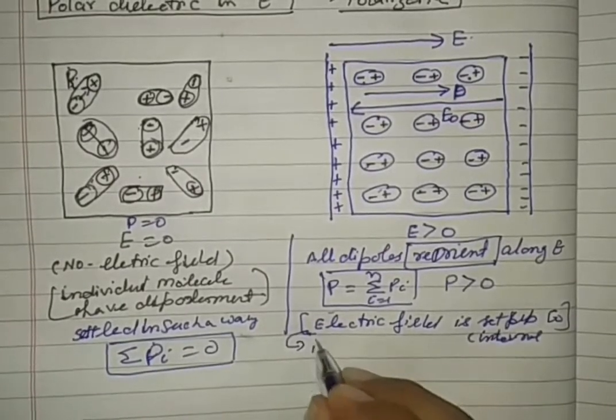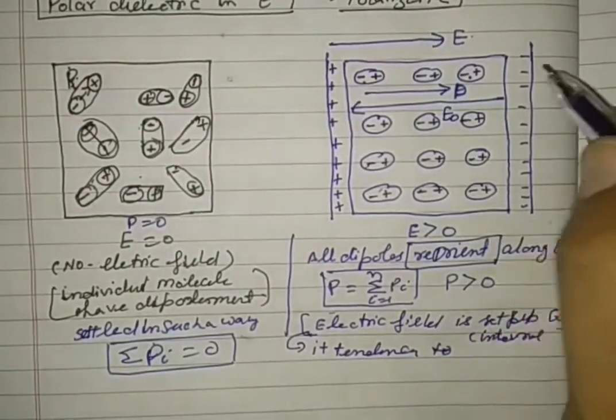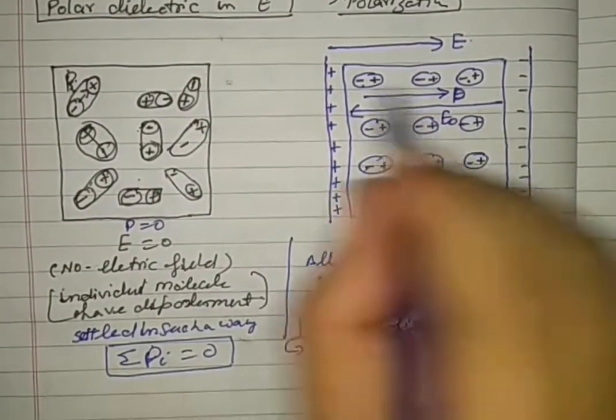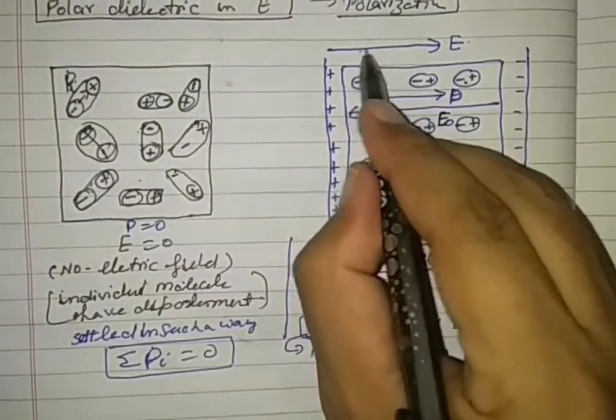Now see its tendency. An internal electric field is set up in this direction, E0. E0 is in this direction.